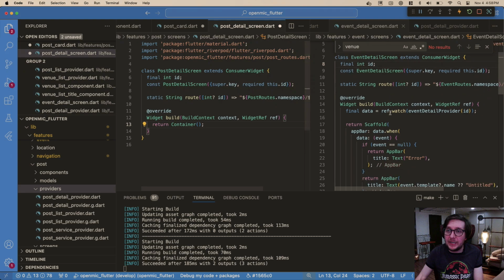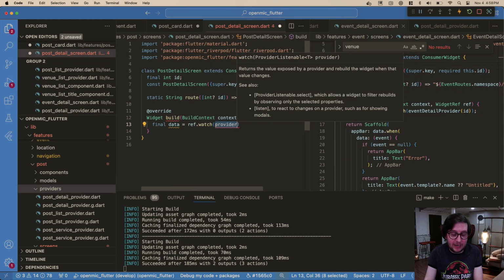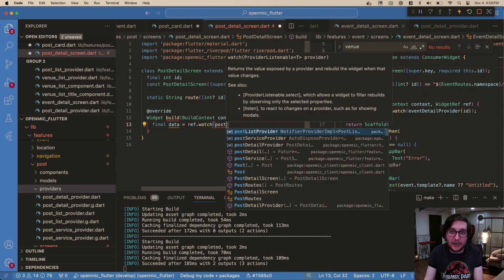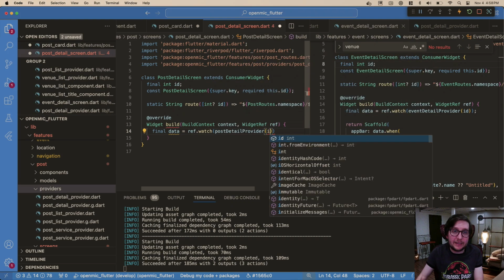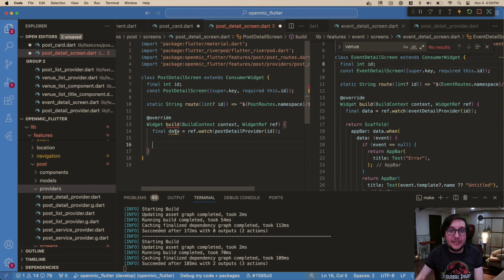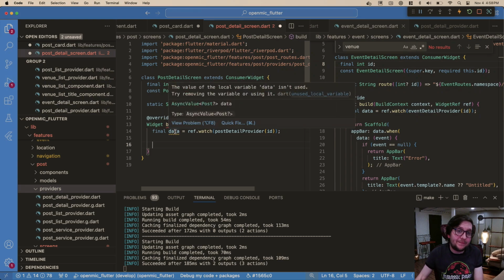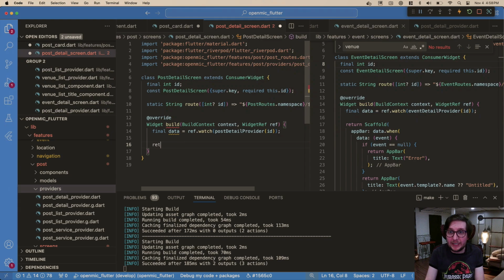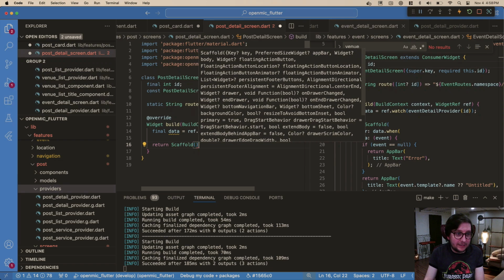Okay, here, what do we need? We need a provider, or we need our data itself. So we'll do ref.watch, and we're going to watch our post detail provider, passing in the ID that this screen has. Now, data is an async value of maybe post. So we're going to have a scaffold, and it's going to have an app bar.